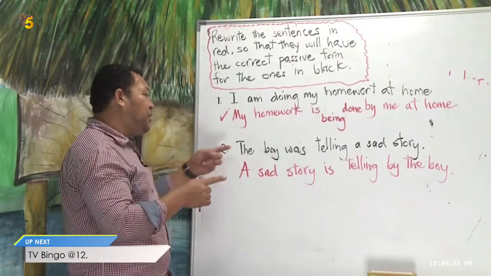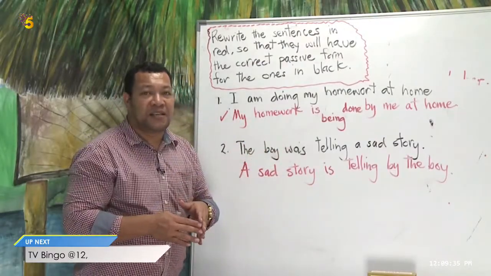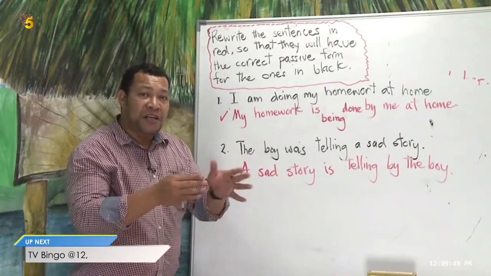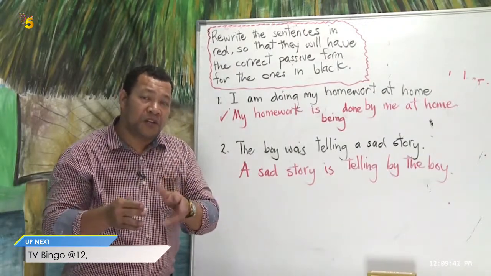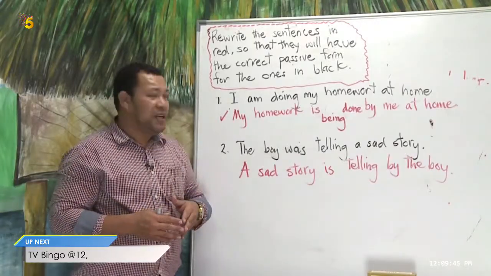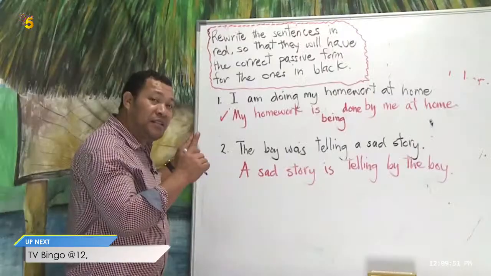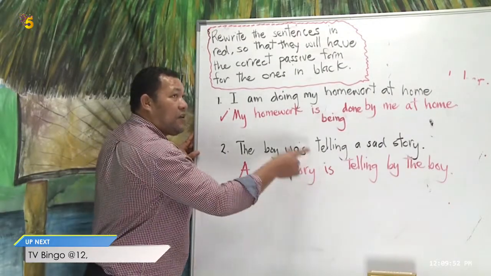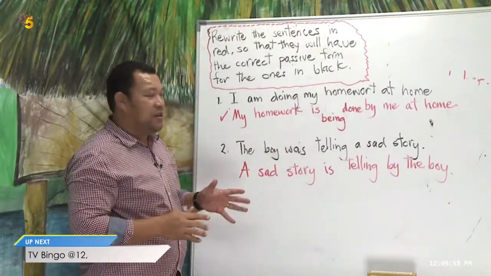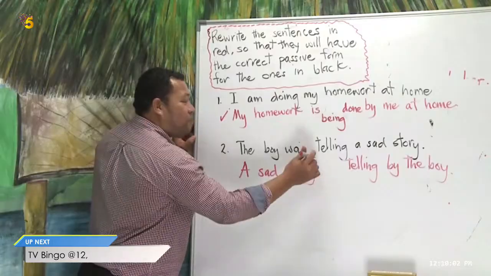But the rule says when changing the sentences from past continuous to passive voice, you need to change the ing form of the verb into was or were. So it depends on the quantity of the new subject of the sentence. So the new subject is a sad story. How many stories? One story. So you choose between was and were according to our rule. So is is wrong. The word is. So what's the word? Was.